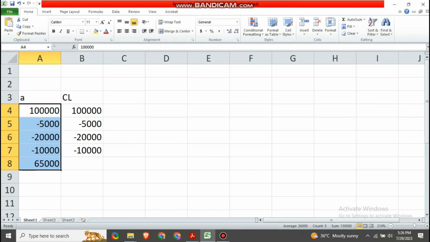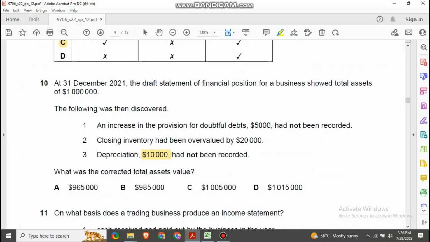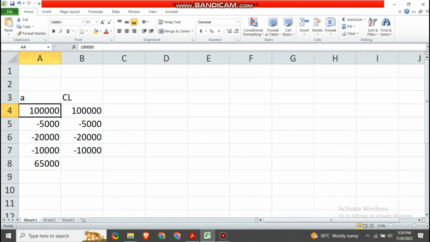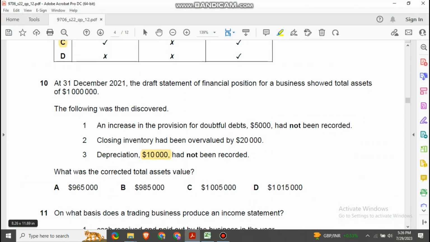So now we can say the total value of assets is... did I say 100,000 or 100 million was the amount? Oh, sorry, 1 million was the amount. One more zero here. So we know that both the sides are matching. 965,000 is our correct answer. I hope you understood this sum.